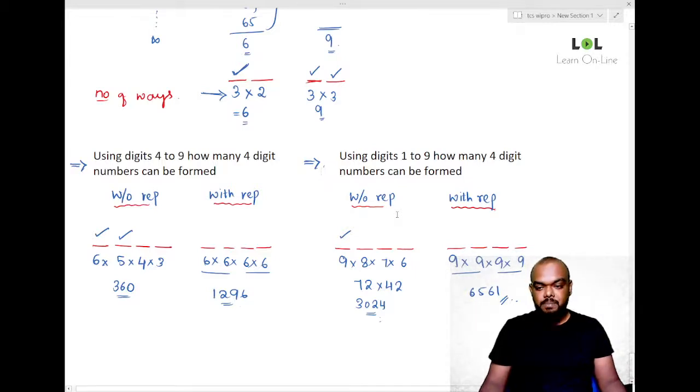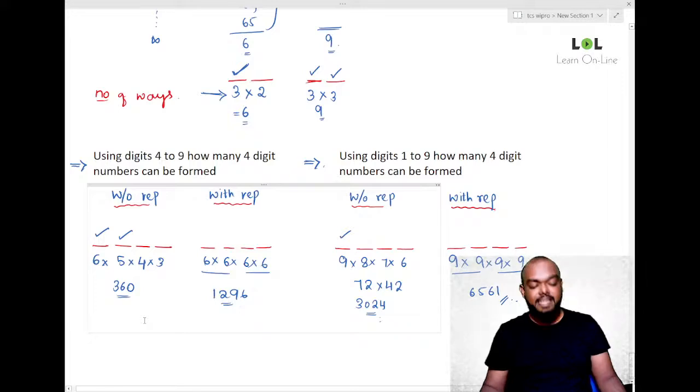Now observe what happens if I fill it from this side. Think about it, same example. If I start from the right side, I can fill it in 6 ways, 5 ways, 5 ways, 4 ways, 3 ways. Look, even when I multiply, I'll get the same answer. So it doesn't matter where you start from, you will get the same answer.